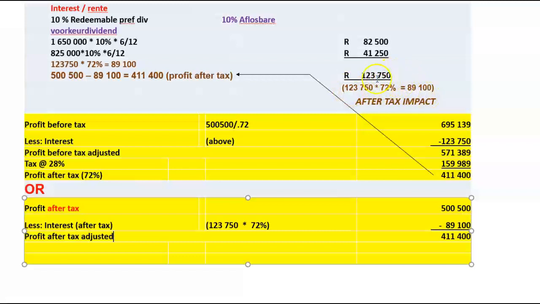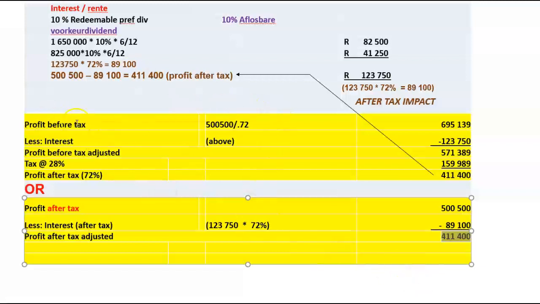100 less 28 equals 72. So 72% of 123,750 is going to be the after-tax impact of that expense. Then 89,100 is going to be subtracted from our profit after tax of 500,000, and that is going to give us a profit after tax of 411,400. If you don't understand that, we can go the long way.